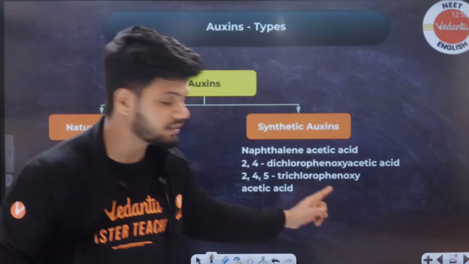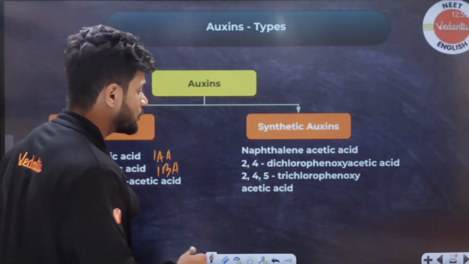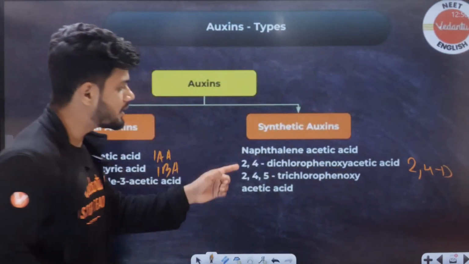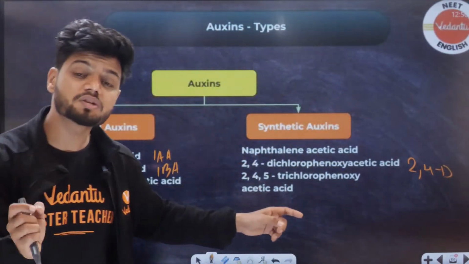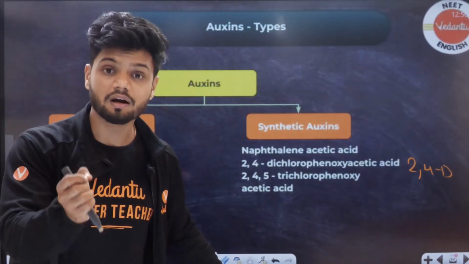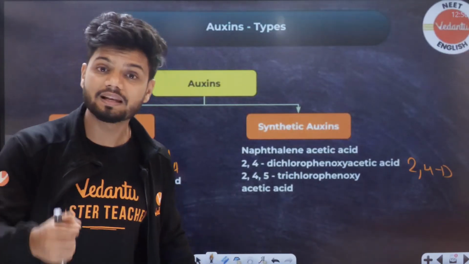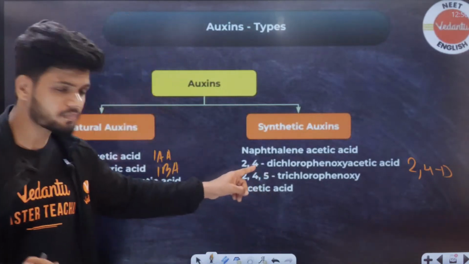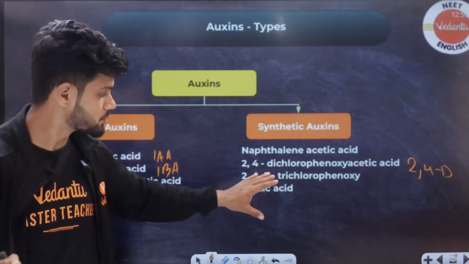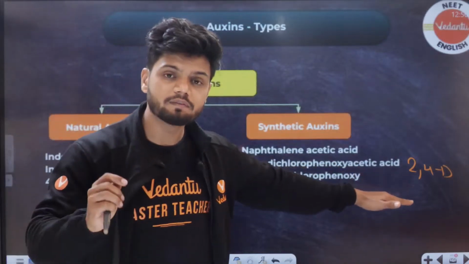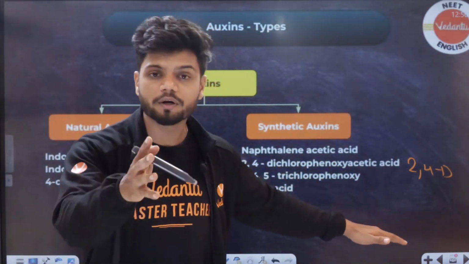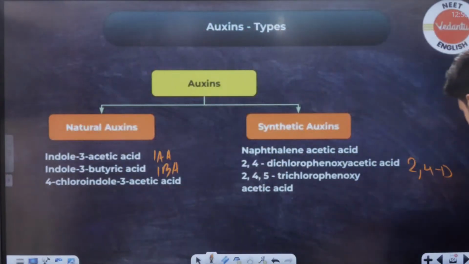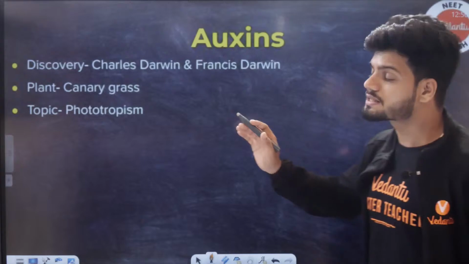Now under synthetic, there is something called 2,4-D. Now this is the synthetic auxin which is used as a chemical herbicide to kill herbs. Basically to kill all the dicots. But it will not show effect on monocots. Remember students, this 2,4-D will show effect only on dicots but not on monocots.